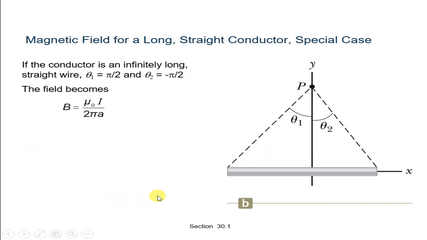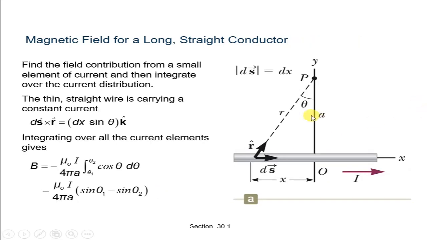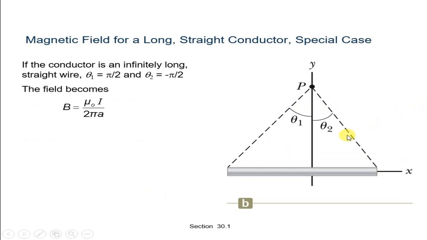Suppose the conductor is an infinitely long straight line. Then theta 1 is pi by 2 and theta 2 is minus pi by 2. See here, this is our theta 1 and this is our theta 2.